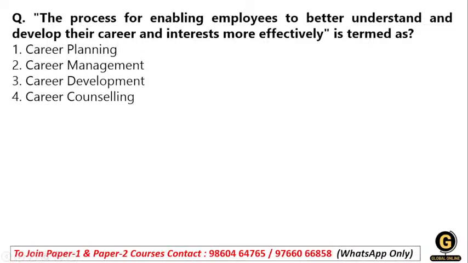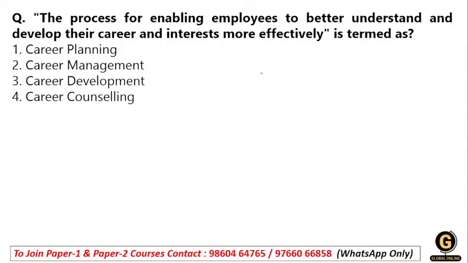Now we have the next question, students. The question is: the process for enabling employees to better understand and develop their careers and interests more effectively is termed as what? First one, career planning. Second, career management. Then we have career development, or career counseling.